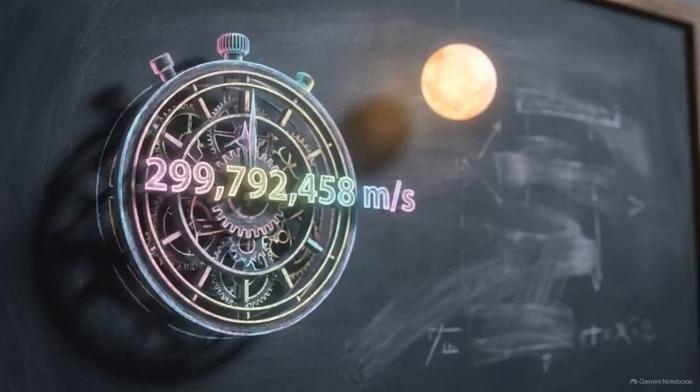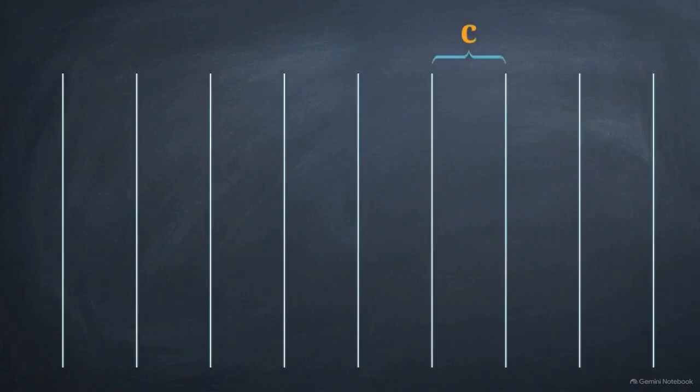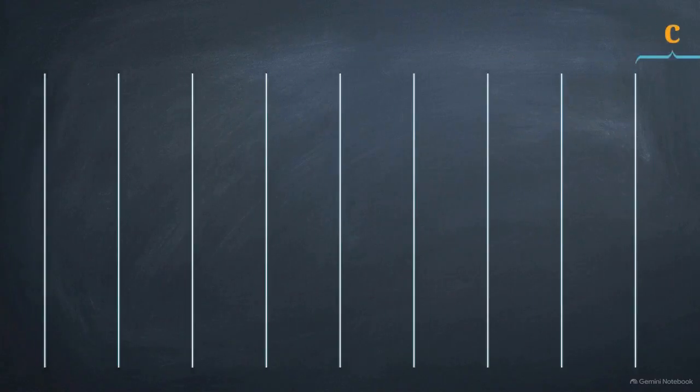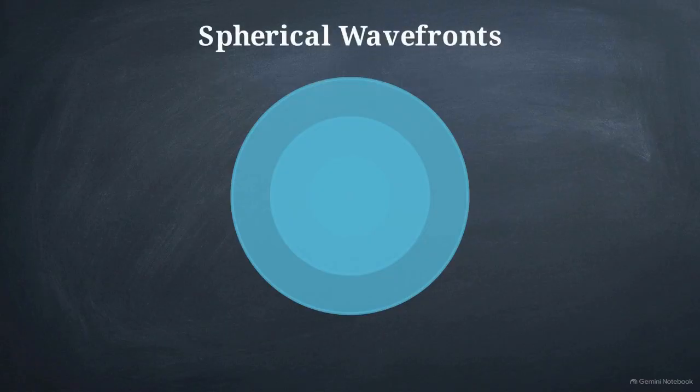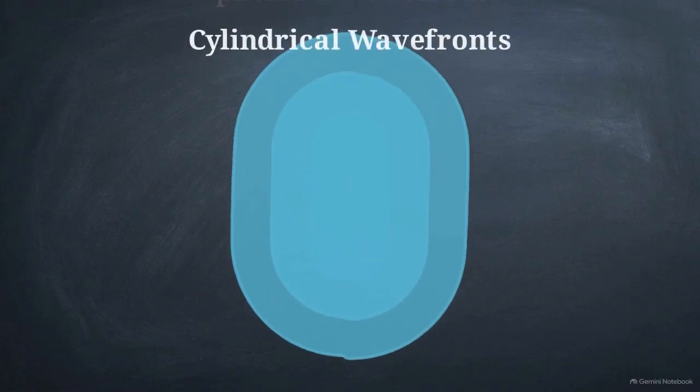A continuous locus of all points in a medium that share the exact same state of phase is called a wavefront. When we measure the speed of light, we are not clocking the velocity of an individual particle shooting through a void. We are tracking the forward propagation of these continuous wavefronts. The geometric shape of a wavefront is dictated entirely by the physical shape of the light source and our distance from it. This animation shows a point source at a close distance. The energy radiates outward uniformly, creating spherical wavefronts.